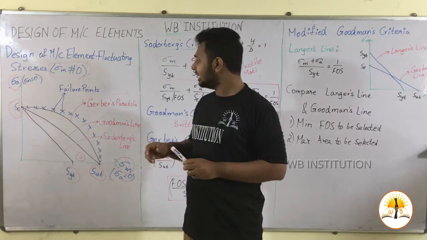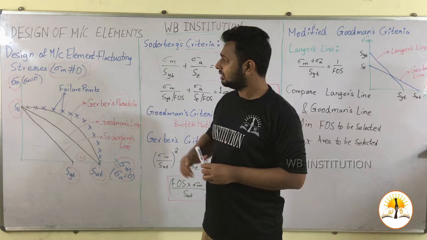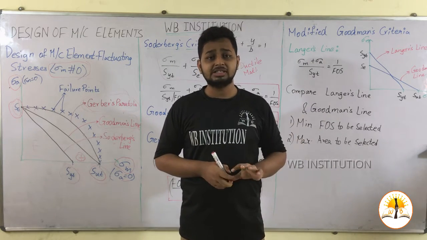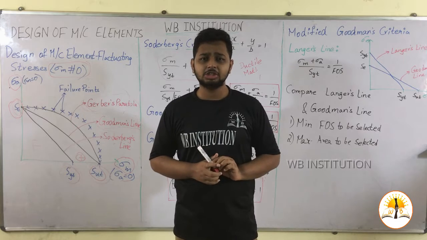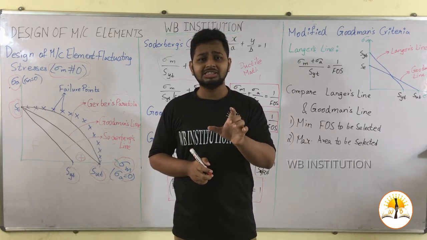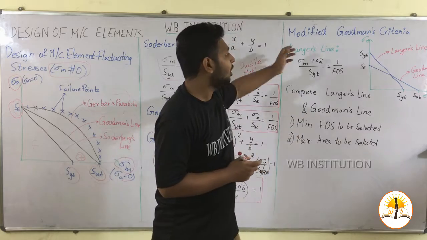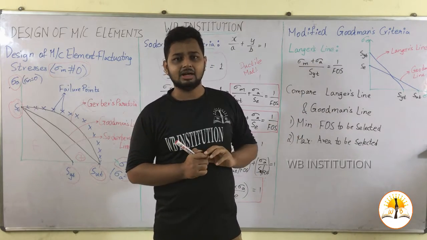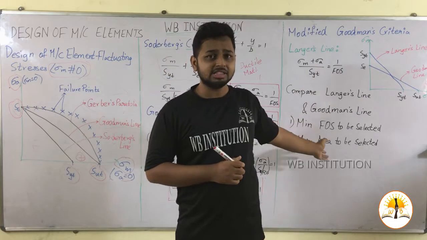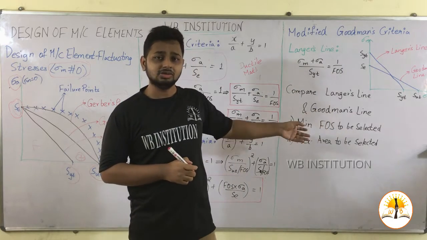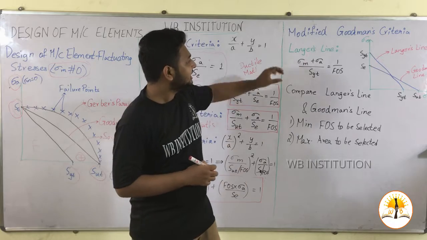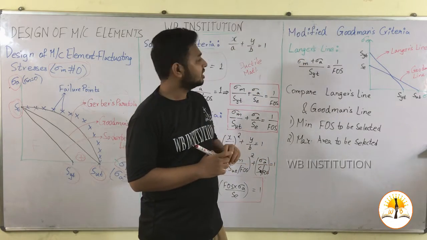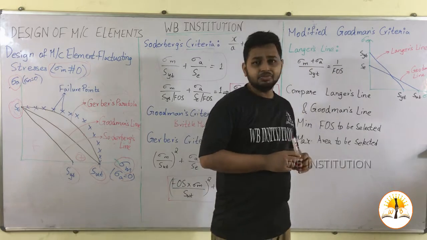So this is entirely about design of machine elements under fluctuating stresses. But in the previous years' question papers, from the last 3 to 4 years, we are getting a question on the topic of modified Goodman's criteria. You can see any question paper in the GATE examinations in 2017 or 18. They will ask a question based on this modified Goodman's criteria. Now what is this exactly?